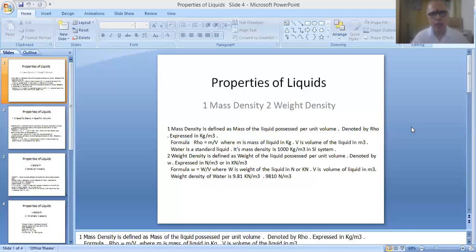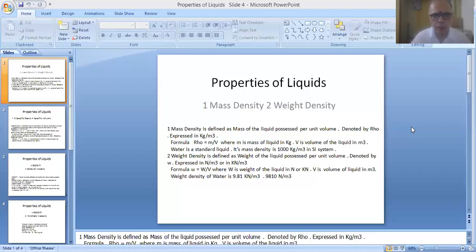Secondly, these fluids are used for operating several machines. Fluids are used for operating steam turbines, water turbines, and also gas turbines. So it's used for putting the machine in working condition, operating condition.